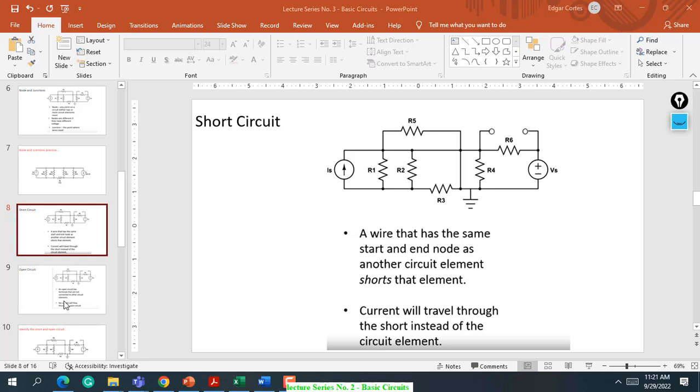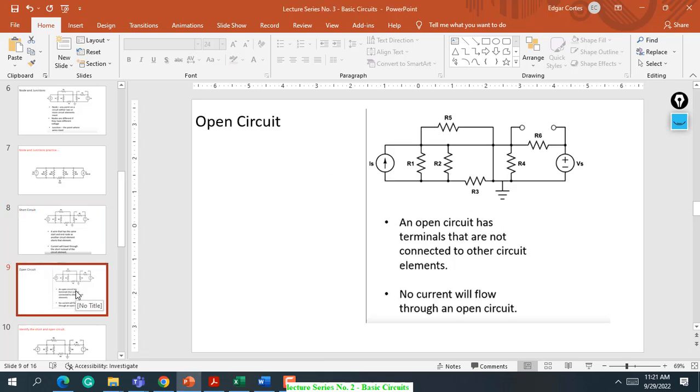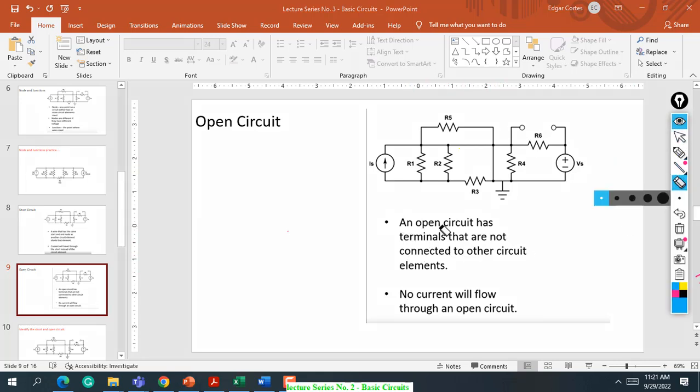Okay, so the next concept is the open circuit. By definition, an open circuit has terminals that are not connected to other circuit elements, so no current will flow through an open circuit. In this schematic diagram, where is the open circuit? This is the open circuit, the one on top.